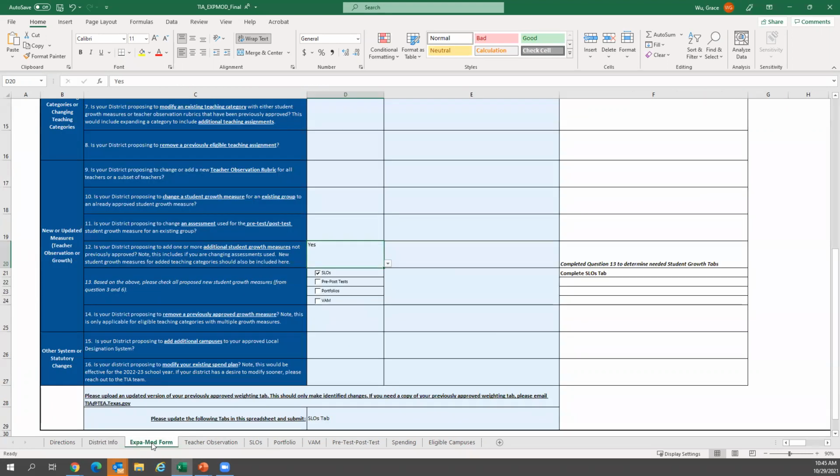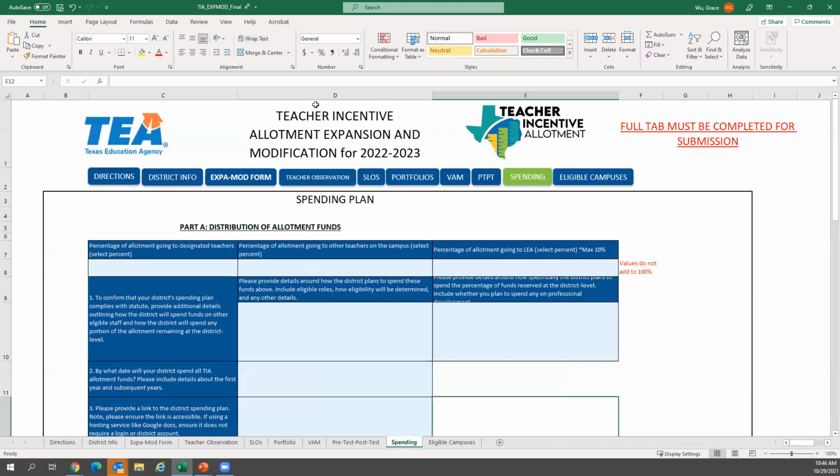Based on conversations, some districts may also want to modify their existing spending plan in terms of the 90-10, how and when a district will pay their teachers, additionally, how they plan to compensate their previously designated teachers or national board teachers. If this is the case, please go ahead and mark yes, and then you will need to make changes to the appropriate spending tab. And so the full tab must be completed for submission.